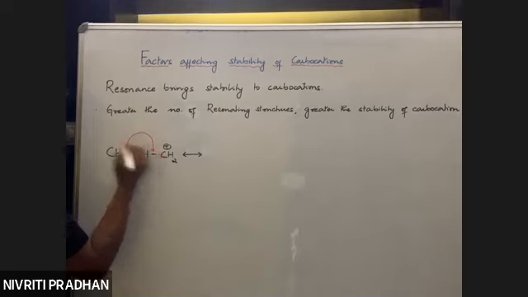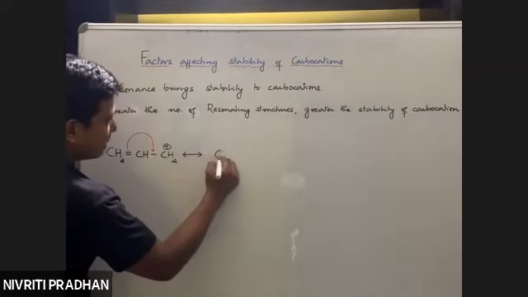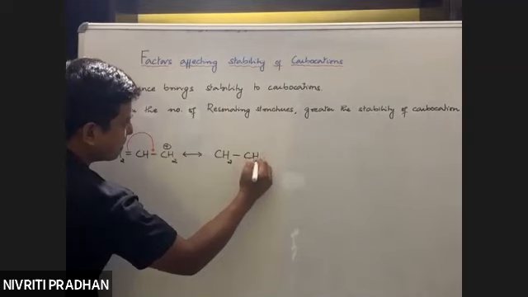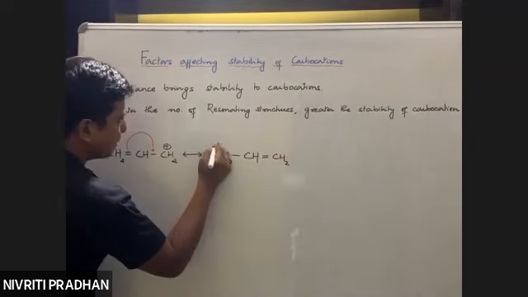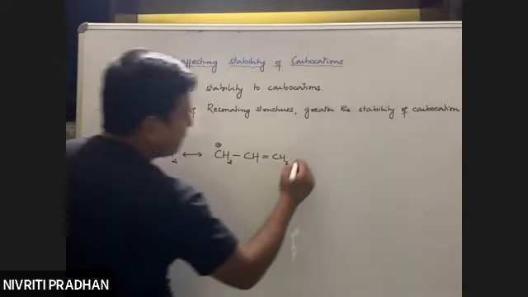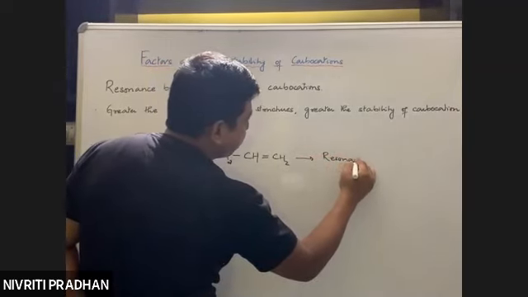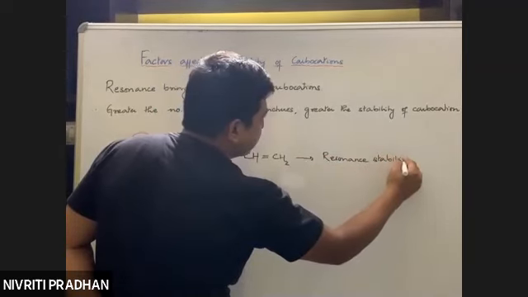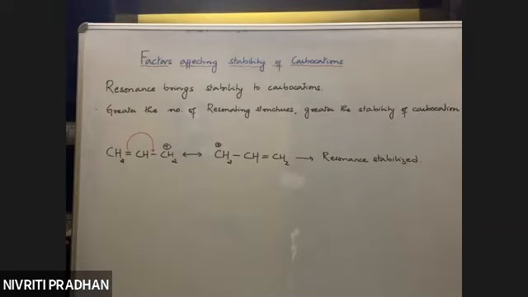We have CH, double bond CH2, and the positive charge comes out here. So we say the carbocation is resonance stabilized. It is stabilized by resonance.